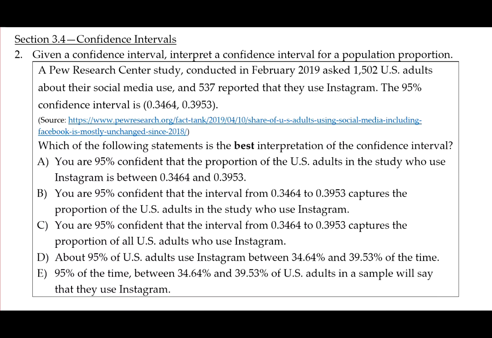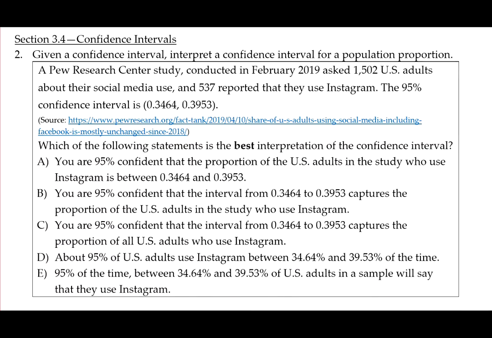The other thing that's incorrect about it is that it's talking about the proportion in the study, which means that's talking about p hat, the sample proportion. We know that the sample proportion will be in the interval because that's how confidence intervals are computed. You start with the sample value and then you build the interval around that. You add and subtract what's called a margin of error from that point estimate. So it's not A. Let's look at B and C.